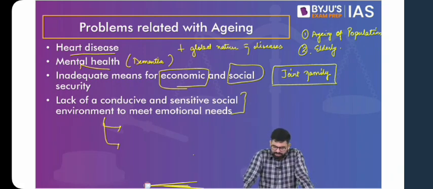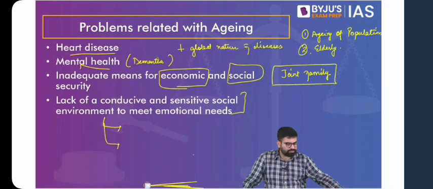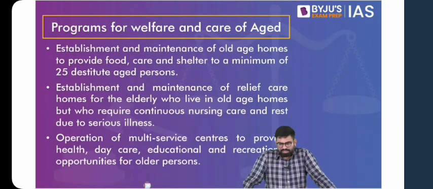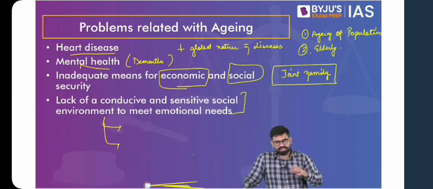So yes, there can be similar points. I'm just giving you an idea to open up dimensions. In this way, you can think about how we can make things better for the elderly. And also, we have a few suggestions mentioned here with respect to what government programs we have and what the other reasons can be. But before moving to that, we have to remember that one, the contribution has to come from society, and another, there can be government intervention.